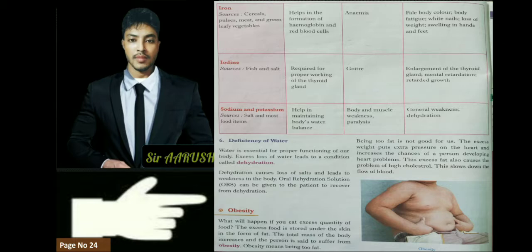Obesity is one more disease that we are going to learn now. Before obesity we are seeing one paragraph. Dehydration causes loss of salt and leads to weakness of the body. Oral rehydration solution can be given to patient and recover from dehydration. Have you seen যেতিয়া মানুহৰ খুব বেছি পেট চলে, weak, then the doctor gives us ORS packet, yes or no? ORS খালে আমি গাত জোৰ পাওঁ, আমাৰ পেট চলাটো কমি যায়, because in ORS there is sodium, potassium, and we mix it with water. So we have to drink more water, otherwise we will become weak.